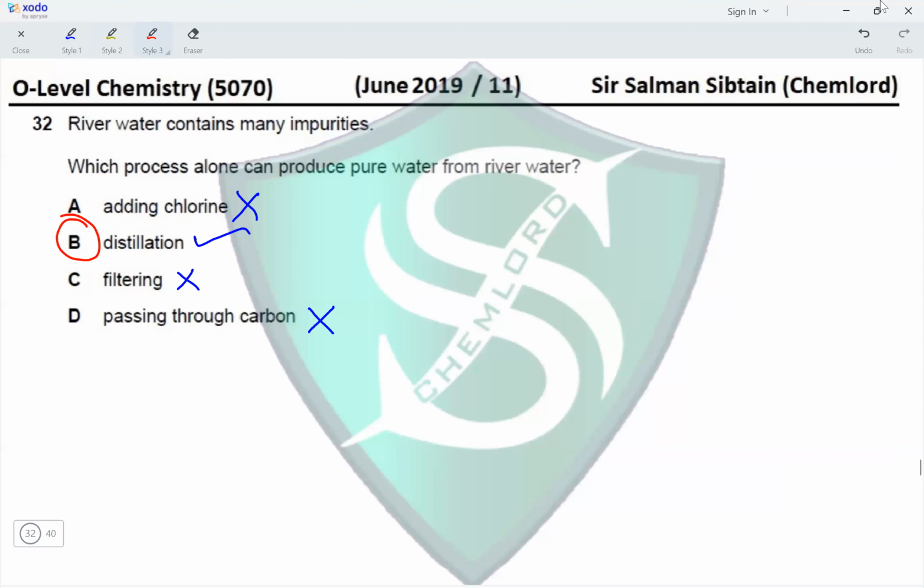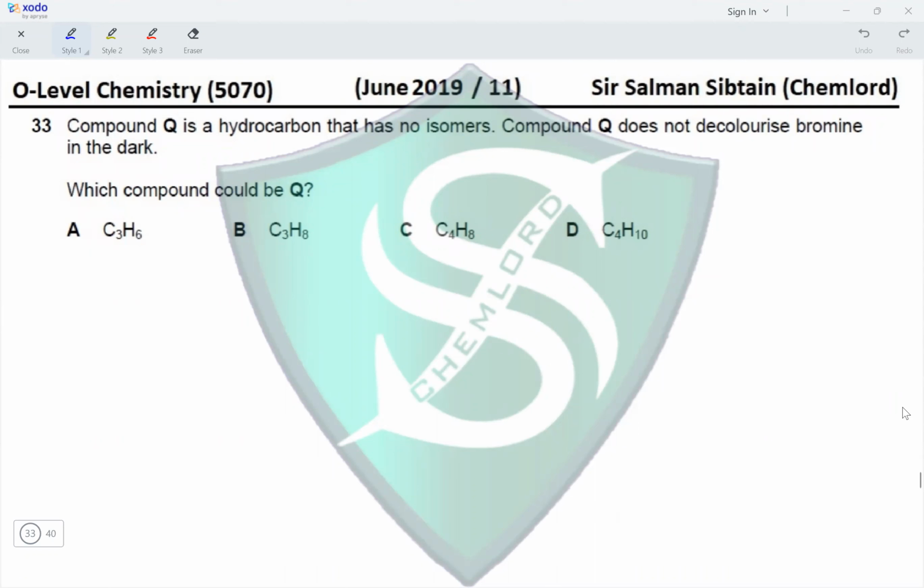Question 33. Compound Q is a hydrocarbon that has no isomers. Compound Q does not decolorize bromine water. Which compound could be Q? Okay, C3H6. This is an alkene, so it will decolorize bromine water. So this cannot be compound Q. B is C3H8. It is an alkane, and C3H8 has no isomers. There is no other possibility of a formula with C3H8. So this should be our correct answer.